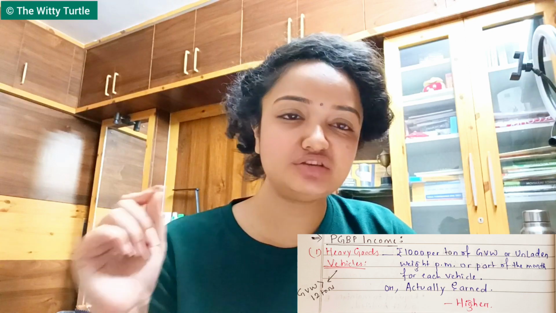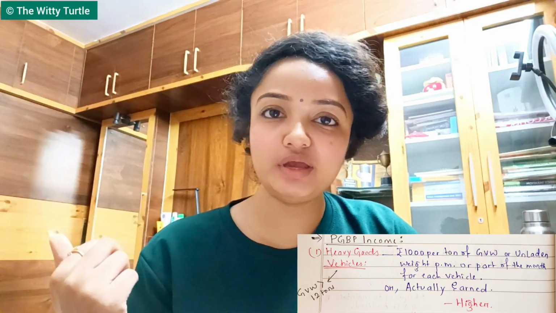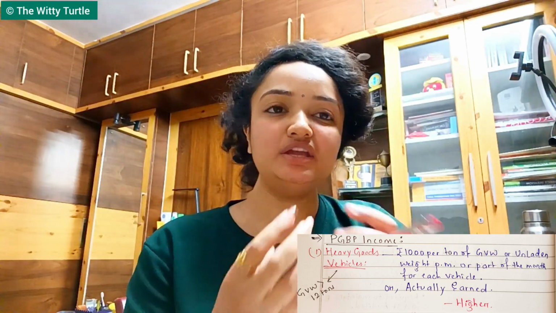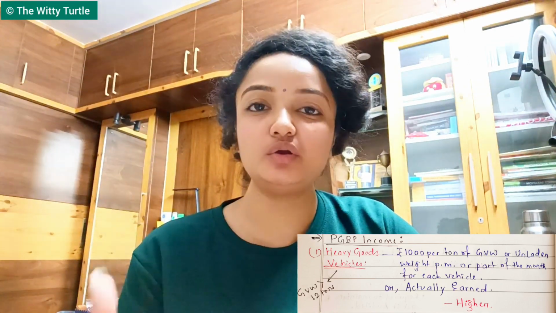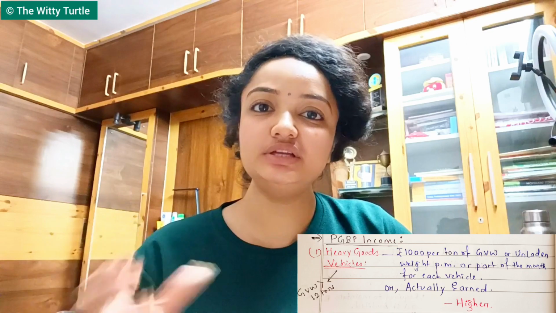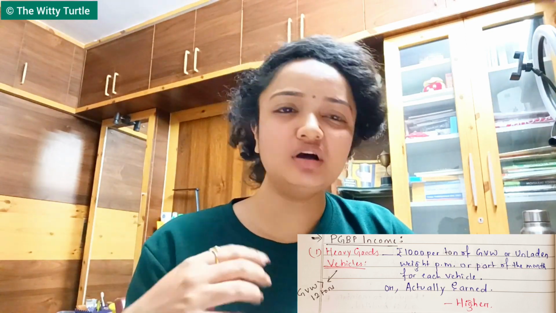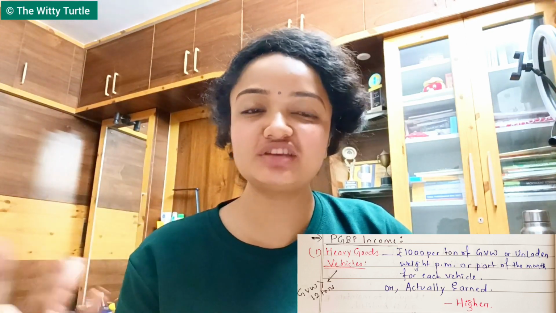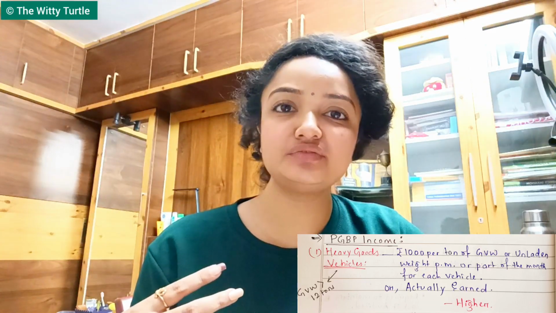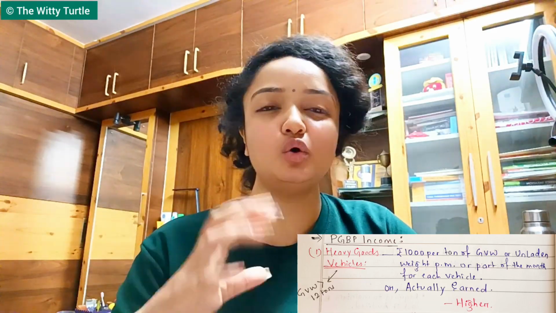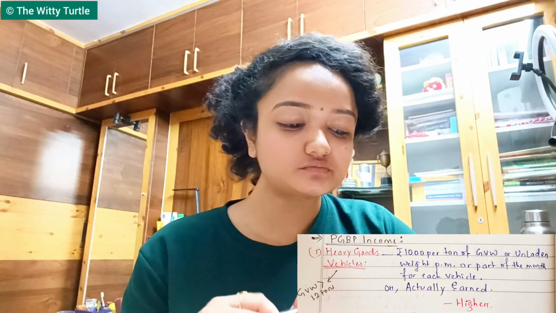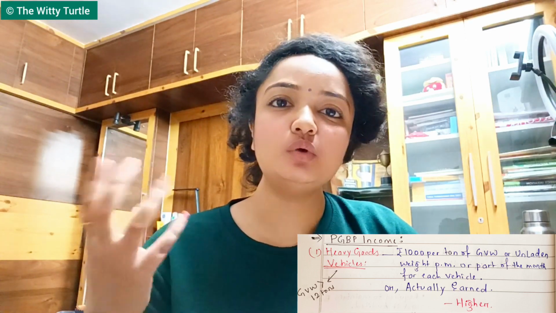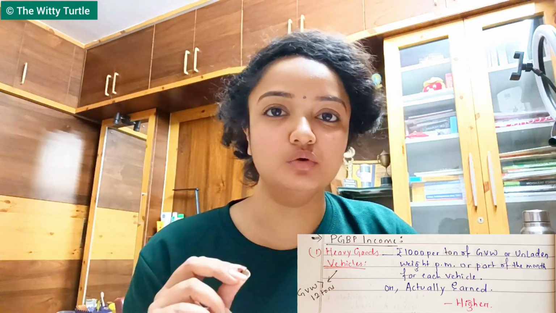And what is GVW or gross vehicle weight? The weight of the empty vehicle plus the weight of the goods loaded on it, that is known as your GVW, right? So in a few questions GVW is given, in a few questions unladen weight is given. In that case, according to the question, you have to calculate this. If both are given, then you have to always take the GVW, right?